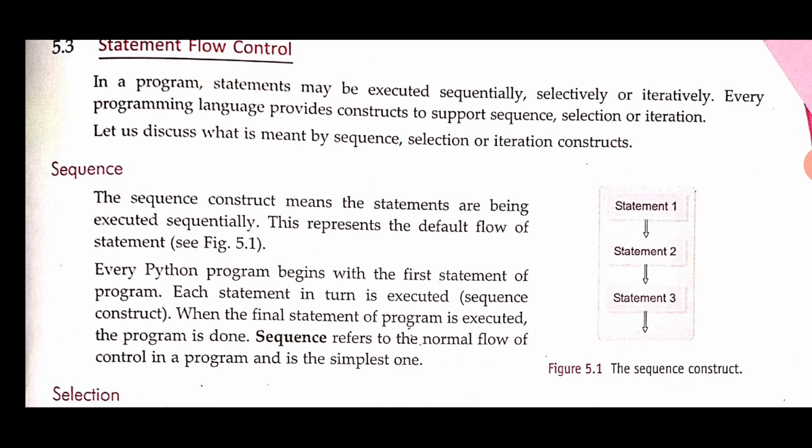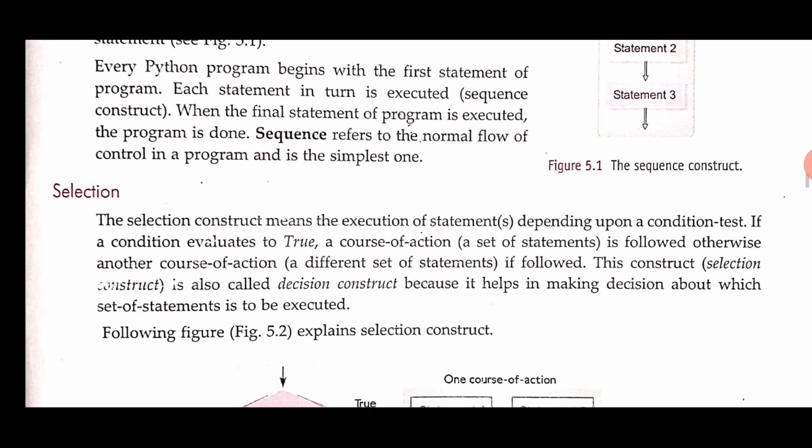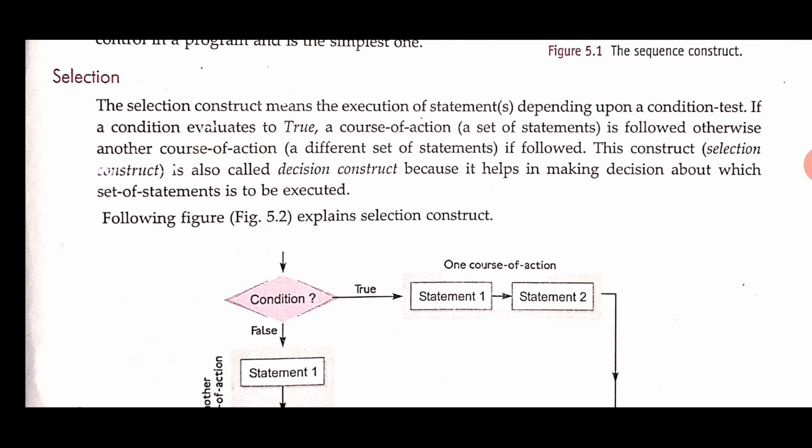Every Python program begins with the first statement of the program. Each statement in turn is executed. When the final statement of the program is executed, the program is done. Sequence refers to the normal flow of control in a program and is the simplest one. So without skipping any step, one by one all steps are moving in a proper sequential order, that is sequence statement flow. Next one is selection statement flow.